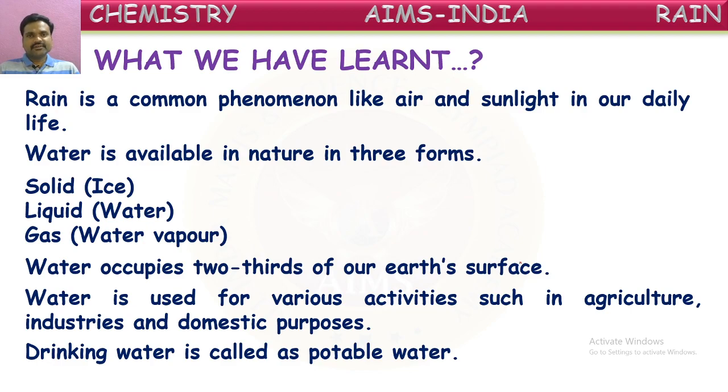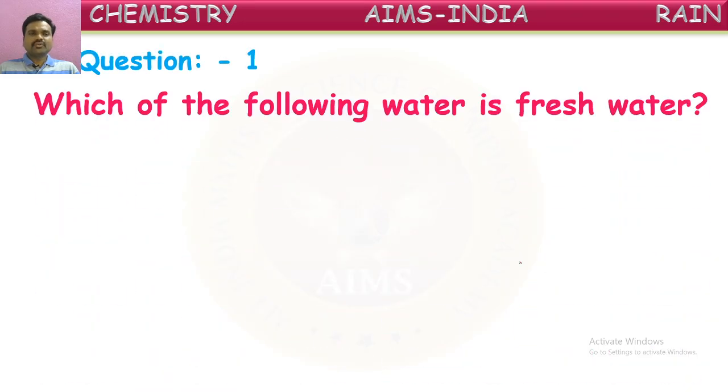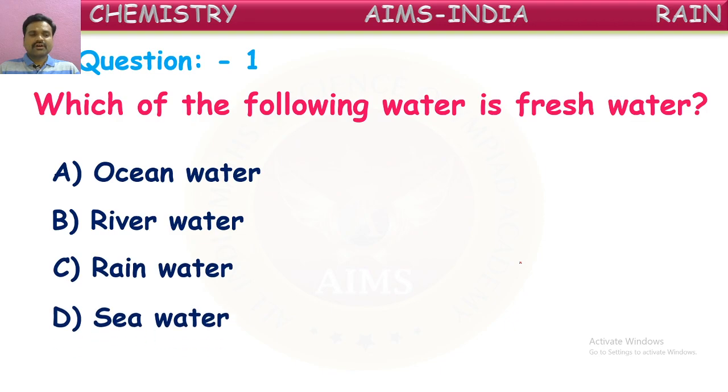Are you ready, children? Let us see the questions given here. First one: which of the following water is fresh water? Let us see the options given here: ocean water, river water, rain water, and sea water. Which is fresh water? You can give answers in the live chat. Which form of water is fresh among these?